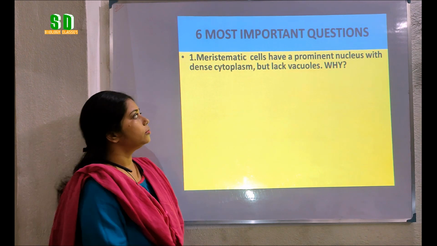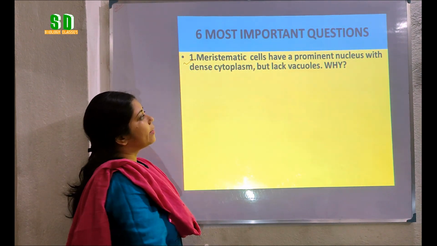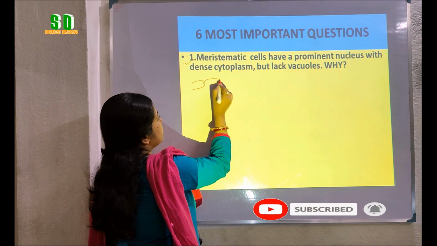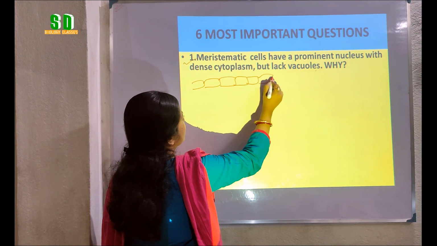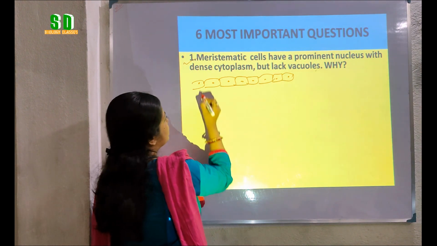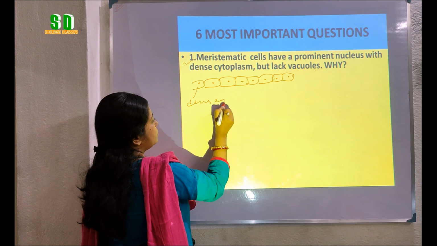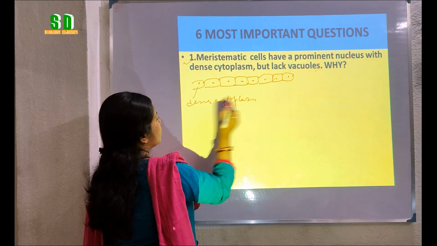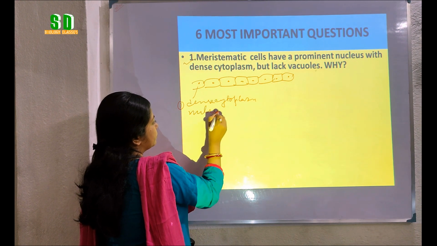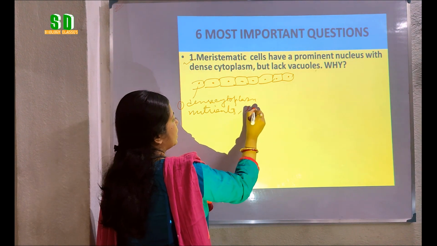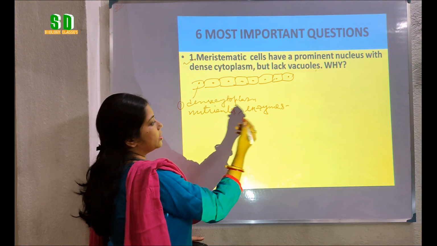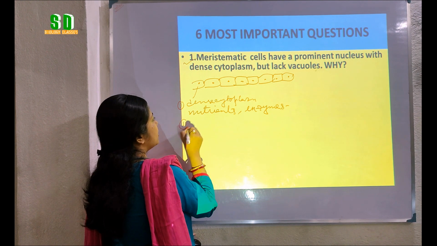First of all, we will talk about why meristematic cells have a prominent nucleus with dense cytoplasm but lack vacuoles. Meristematic cells are mainly present in the growing region of the plant and they usually don't have any intercellular space. They have dense cytoplasm because in the cytoplasm the nutrients as well as the enzymes that help in the division of the meristematic cells are present.